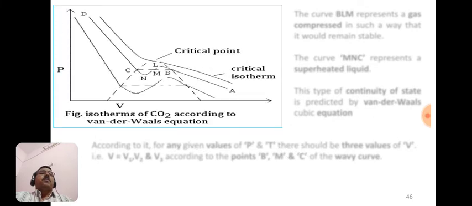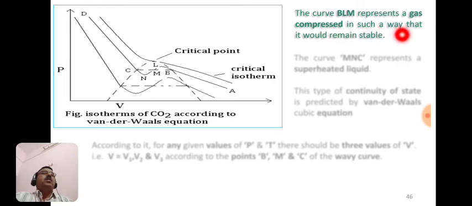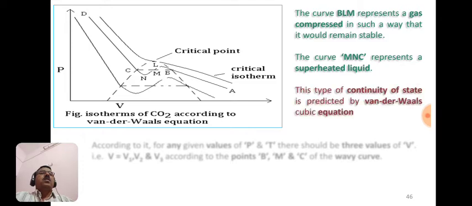So let us see here the curve BLM. This curve represents the gas compressed in such a way that it remains stable. This gas is compressed, but it is always in the gaseous state, that remains stable. Whereas the lower curve, M, N and C, represents the superheated liquid, meaning gas is liquefied and it is at high temperature, so it is called a superheated liquid, and such type of the continuity